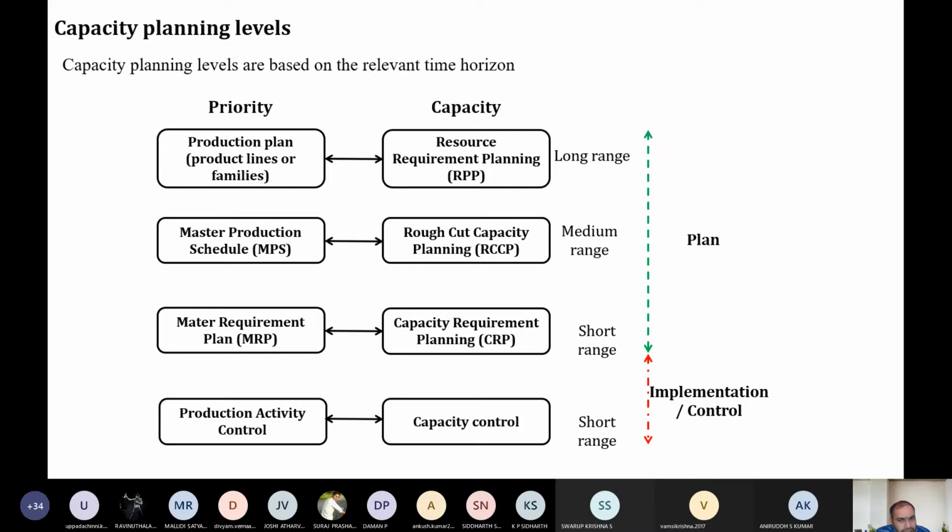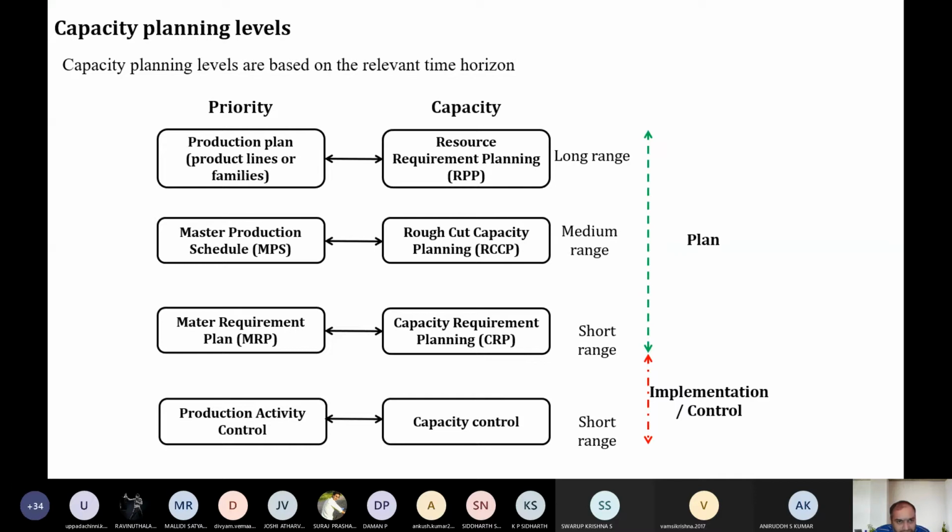There is no actual calculation done, no actual data is collected, no input data is there. Just a rough estimate. Okay, I'm going to construct a house with four bedrooms, two kitchens, two halls, one cinema hall, something like that. So I may roughly think, okay, I'll consider it without knowing anything. If I'm proposing something, that planning we call resource requirement planning.